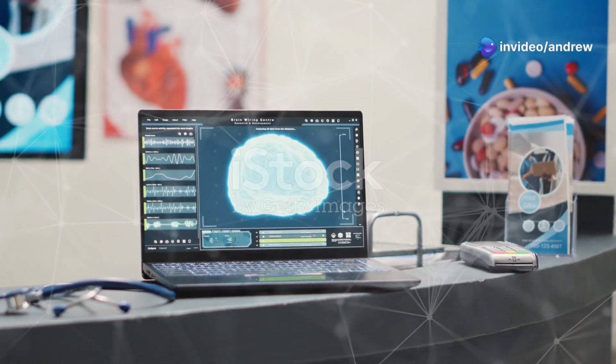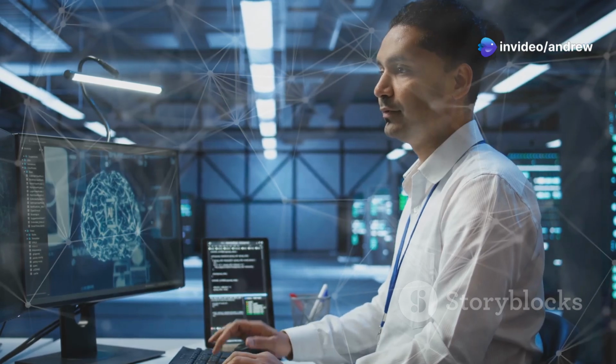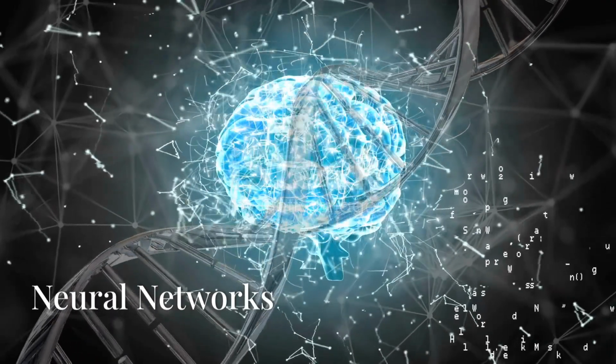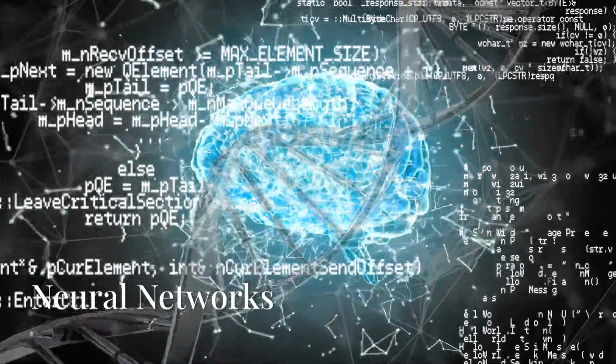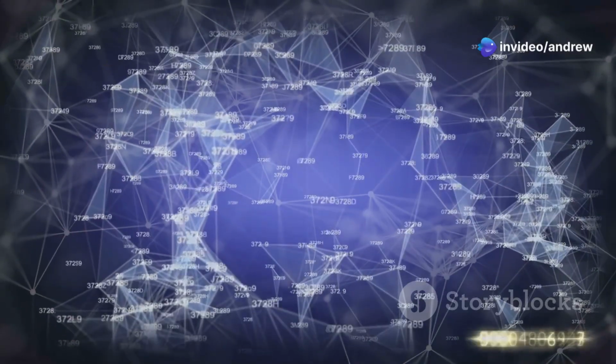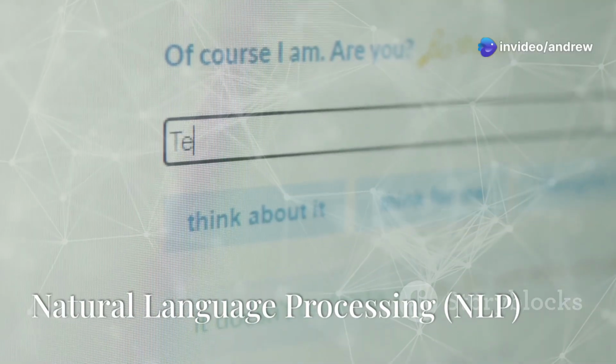Deep learning, a branch of machine learning, uses layered neural networks to model complex data patterns, powering technologies like image and speech recognition. Inspired by the human brain, neural networks are computing systems with interconnected nodes that process information in layers, essential for deep learning.